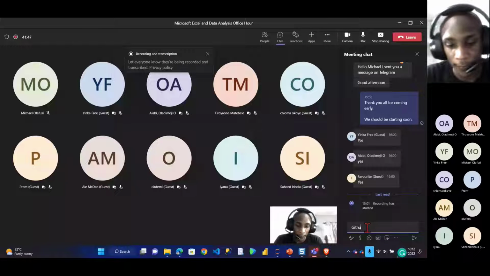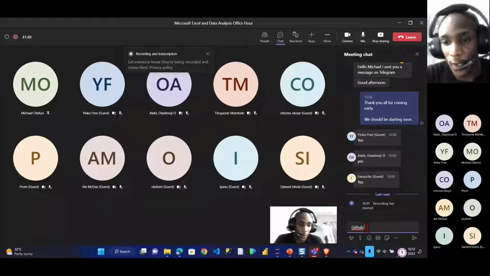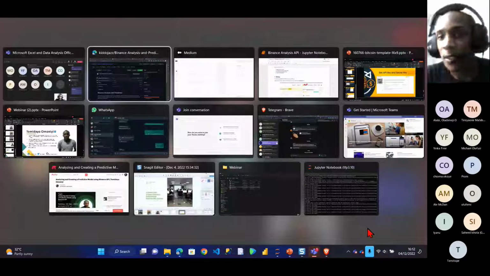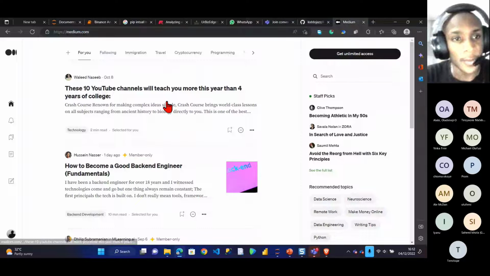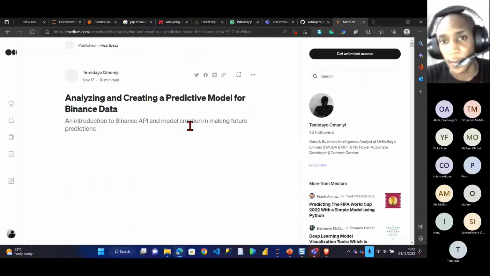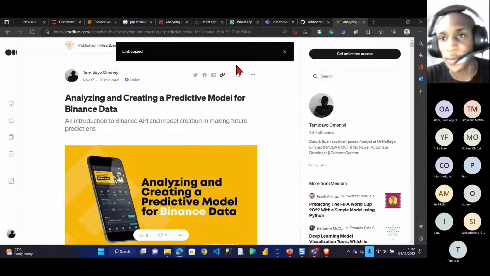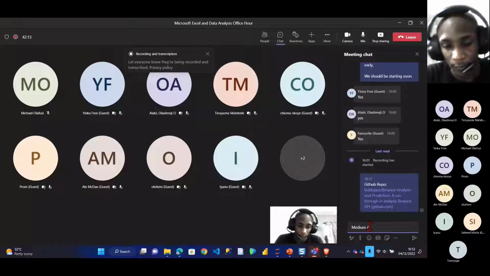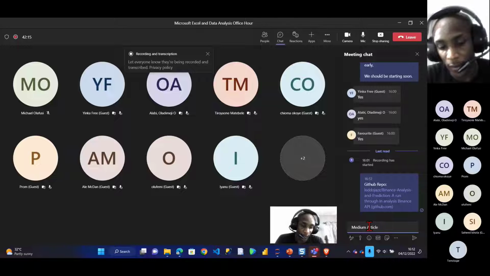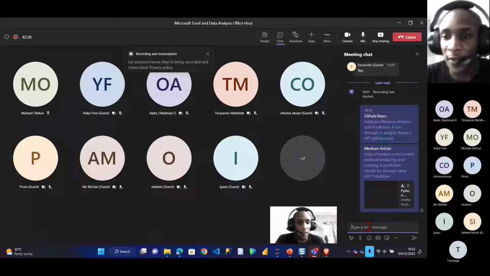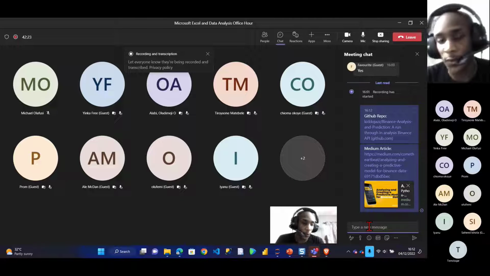That's the GitHub repo. I'll paste it inside here. Also, the article I wrote about it, give me a few seconds. For those of you who want to understand better, I'll also send you the article on Medium. So for any of you who want to follow along, I've given you the GitHub code and the Medium post, so you can just go along.